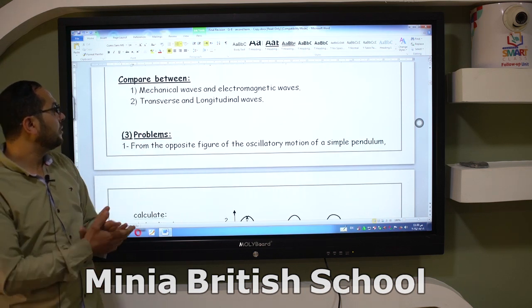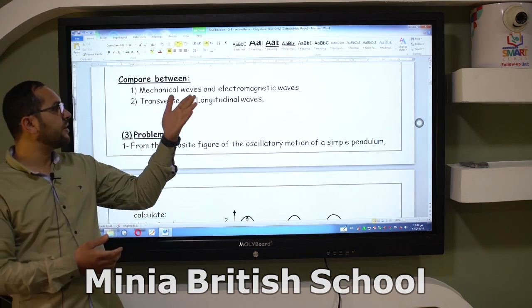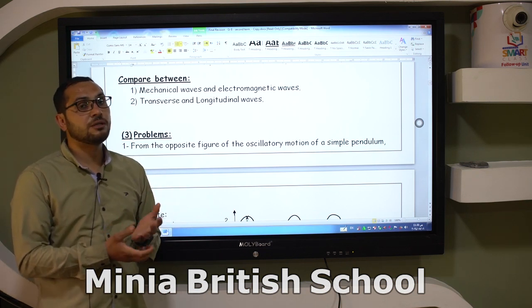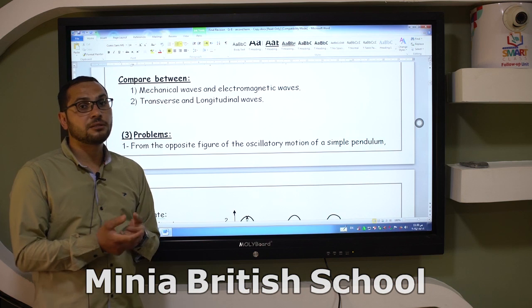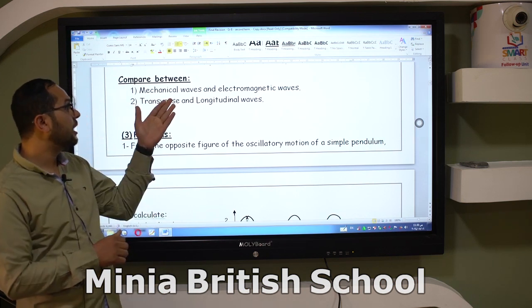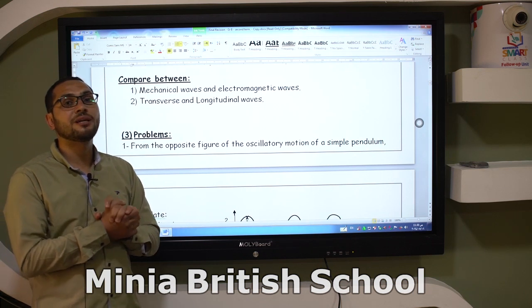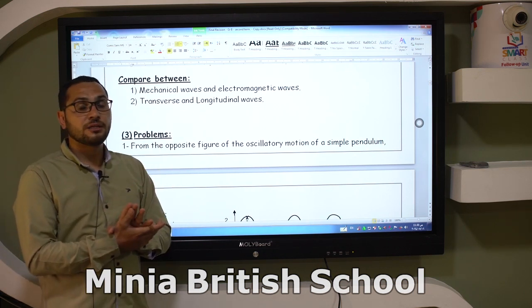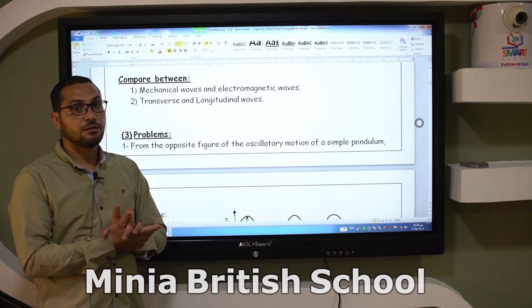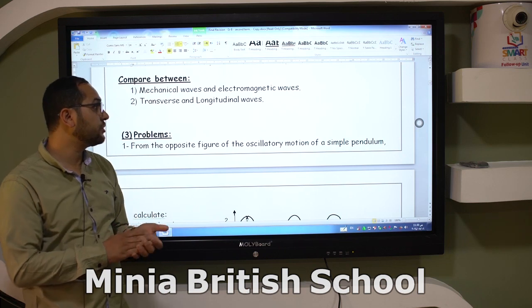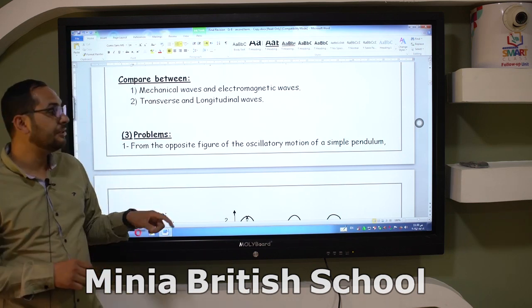What is the difference between transverse waves and longitudinal waves? Transverse waves are the disturbance in which the medium particles vibrate perpendicular to the direction of wave propagation, forming what? Forming crests and troughs. While longitudinal waves are the disturbance in which the particles of the medium vibrate along the direction of wave propagation, forming compressions and rarefactions.